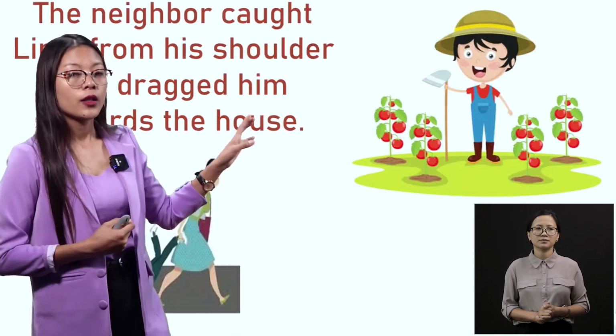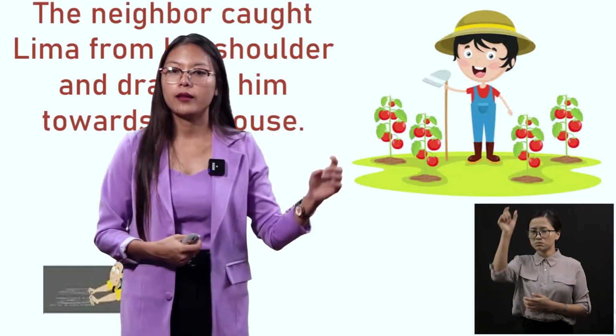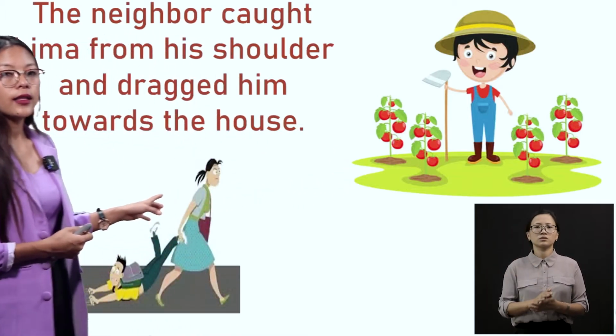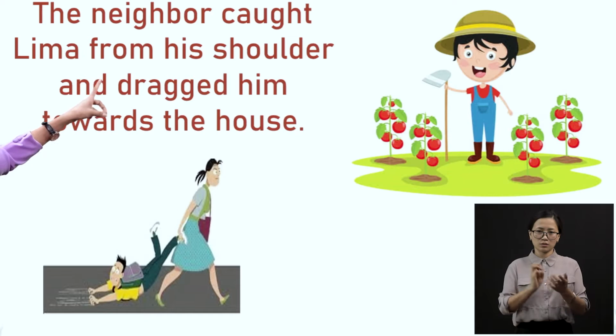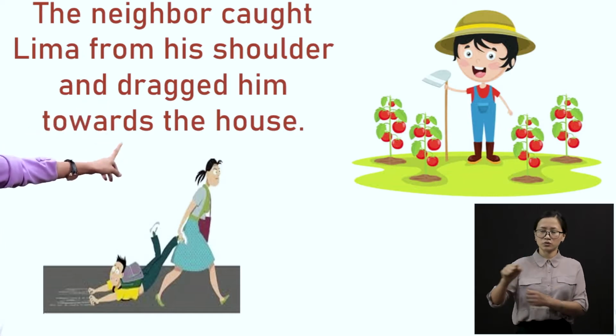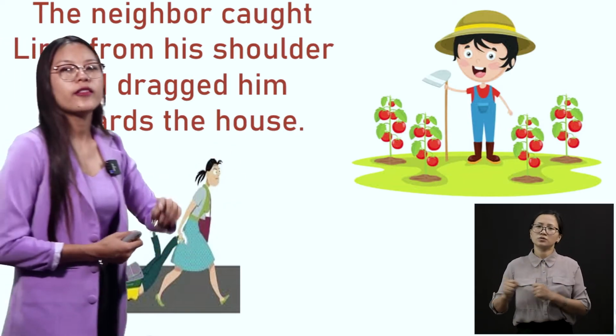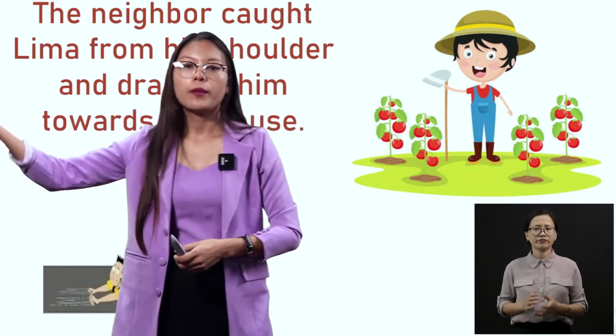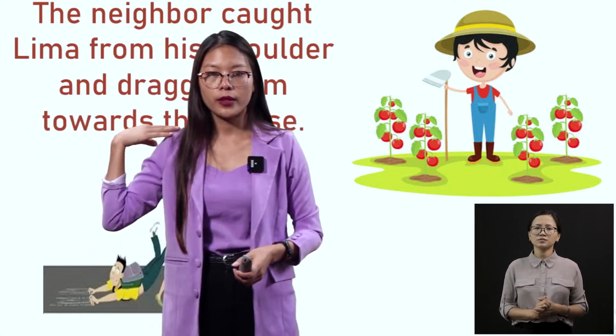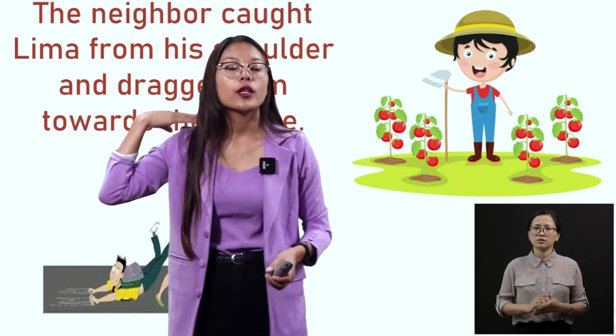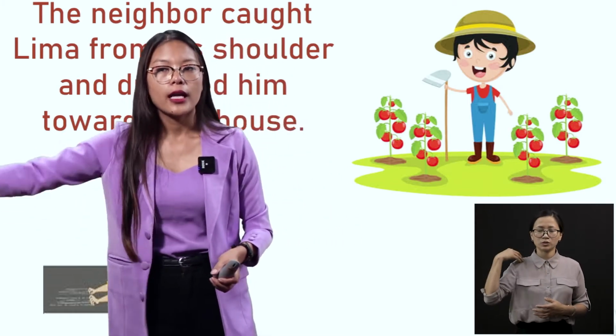So the owner was very angry with Lima, and the neighbor got Lima by the shoulder and dragged him towards the house. The neighbor was very angry, so he got Lima by the shoulder. Shoulder is this part, right? So he got Lima from the shoulder and dragged him.